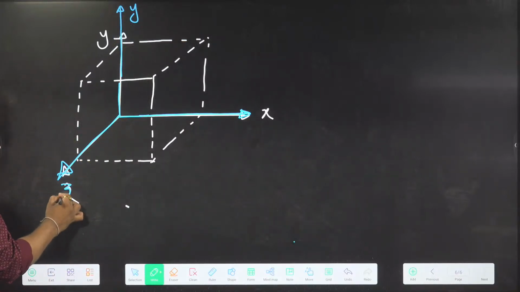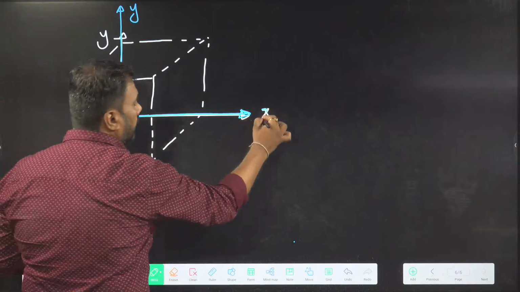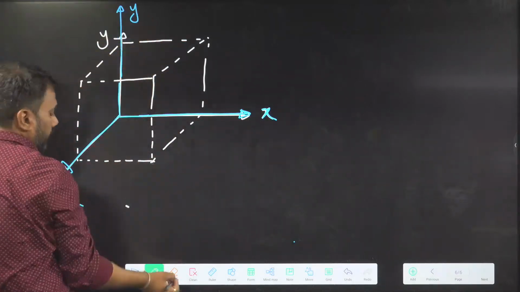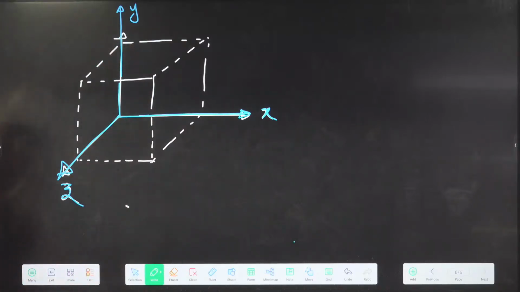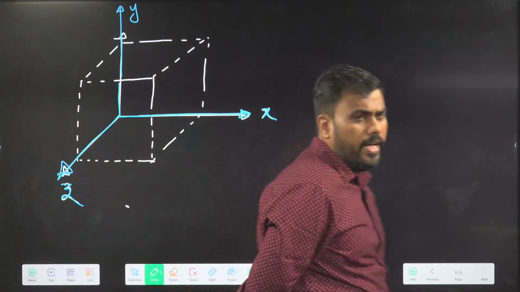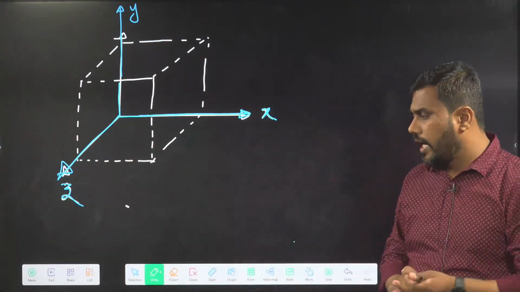And this is my z-axis. So this is x-axis, this is y-axis, and this is z-axis. Are the axes clear? Are you able to see the axes drawn here? X, Y, Z axes are mutually perpendicular.